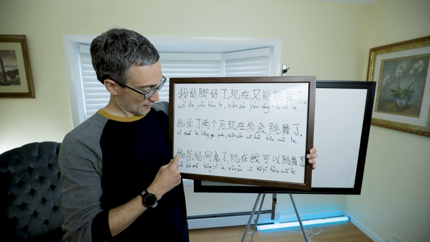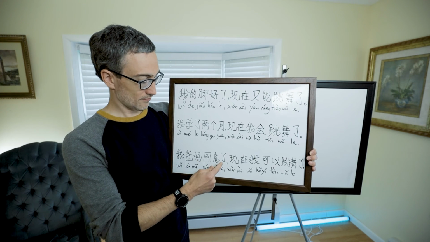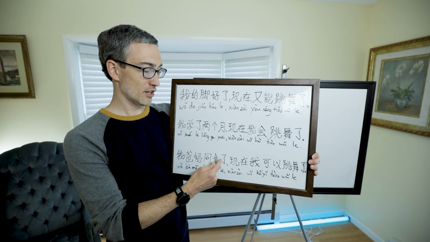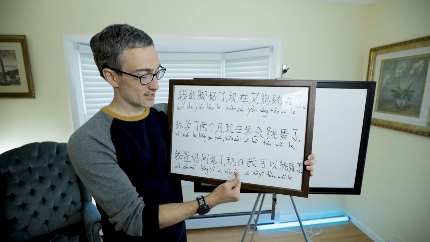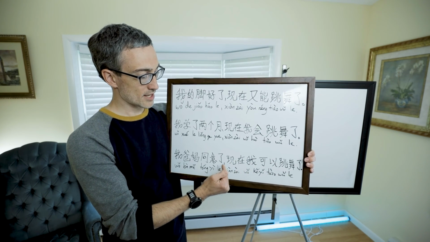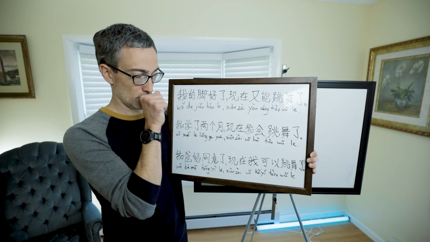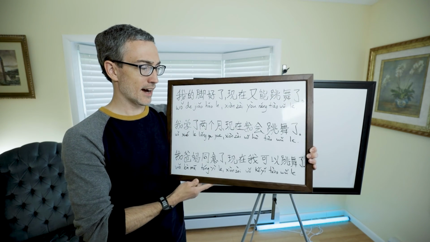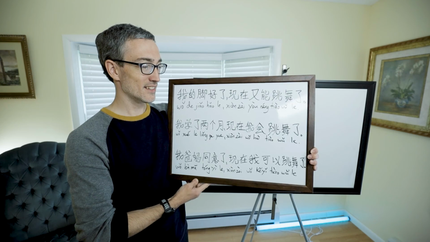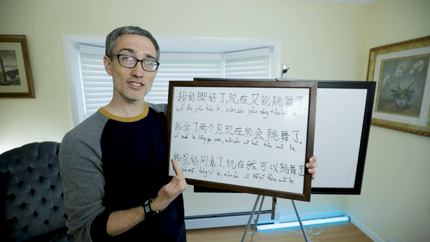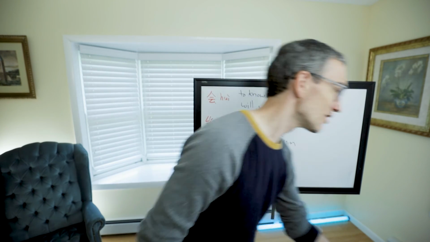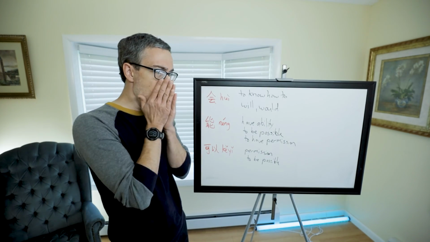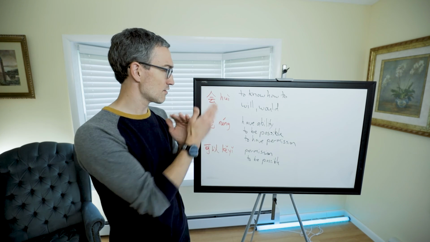And then here we have 我爸妈同意了. My parents have agreed to it. 现在我可以跳舞了. 可以 means permission, right? Now I am allowed to, I can dance because my parents have agreed to it. Does that make sense? That clearly illustrates the main ways each of these are used.